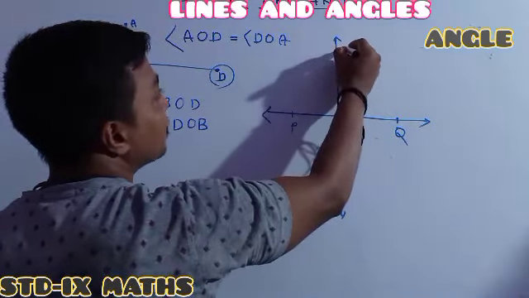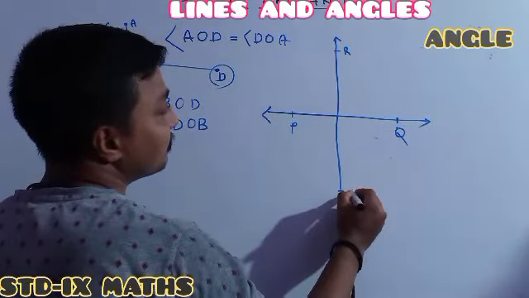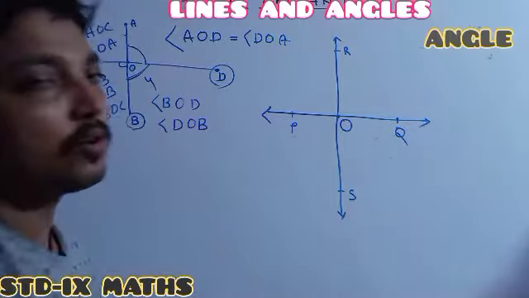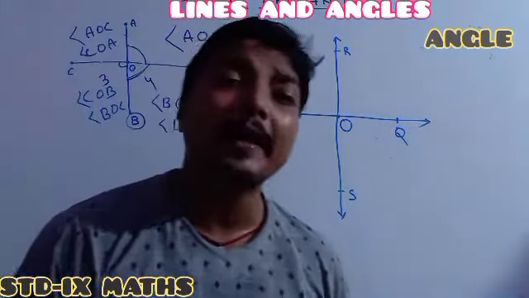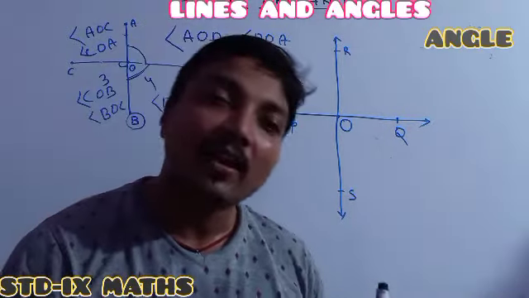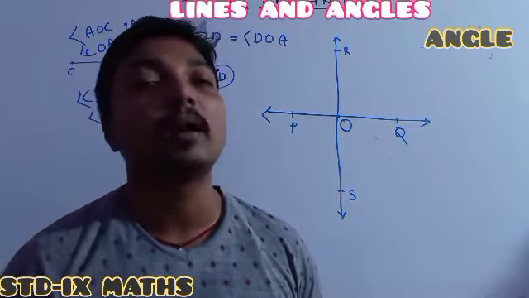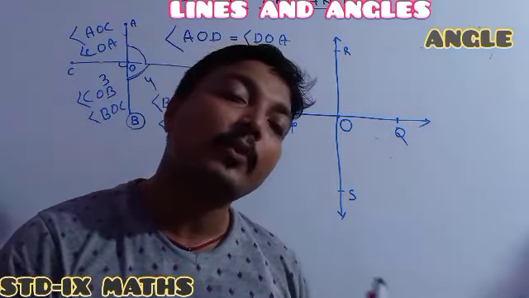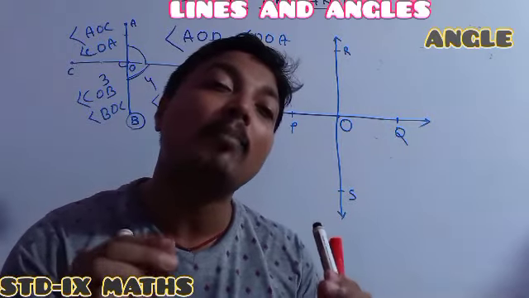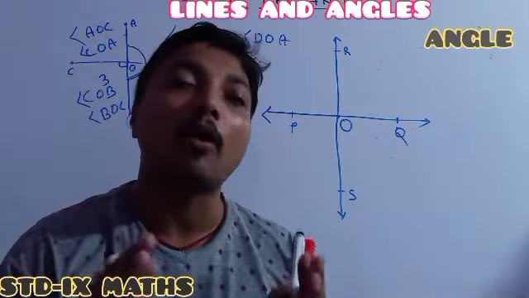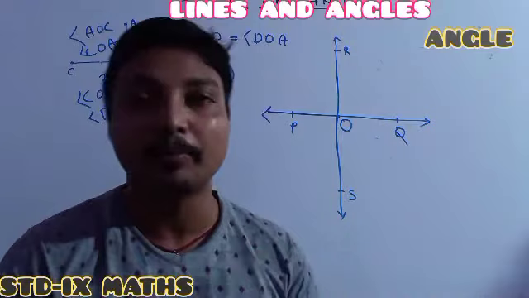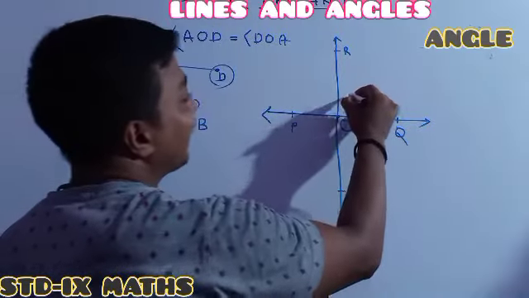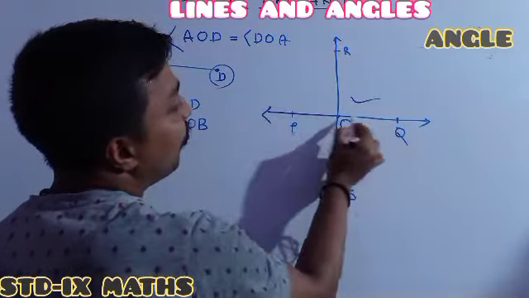Suppose its name is R, S. Suppose this point is named O. Whenever two lines intersect each other, multiple angles are formed. A single angle is formed whenever two rays have one common origin point, a common starting point. Here the angle name one can say is ROQ.